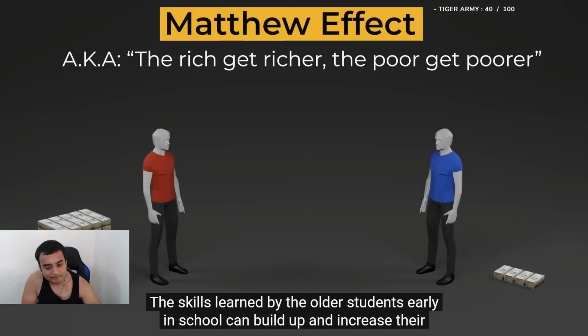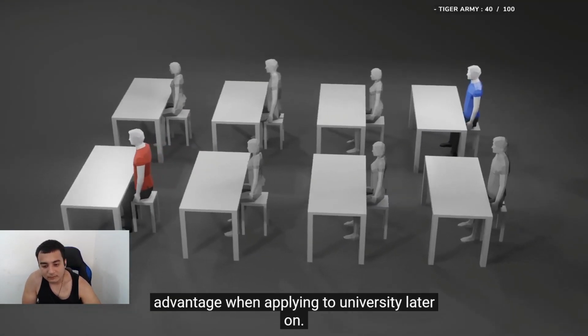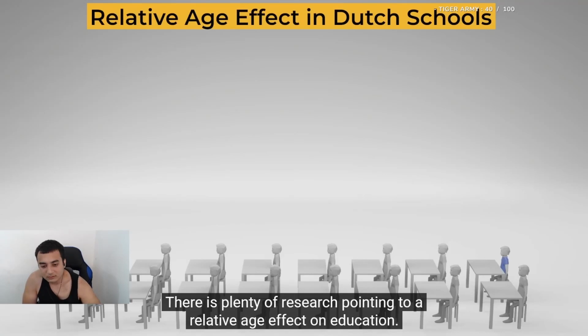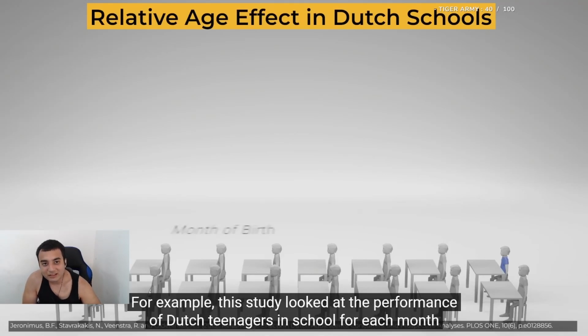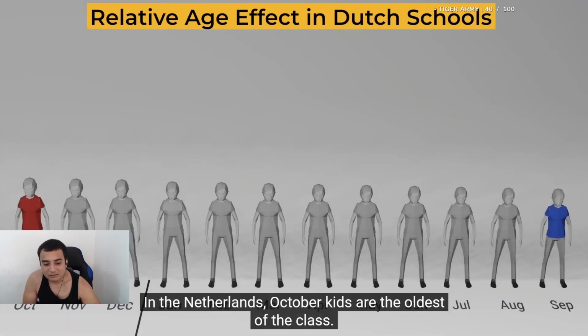The skills learned by the older students early in school can build up and increase their advantage when applying to university later on. There is plenty of research pointing to relative age effect on education. For example, this study looked at the performance of Dutch teenagers in school for each month of birth. In the Netherlands, October kids are the oldest of the class.